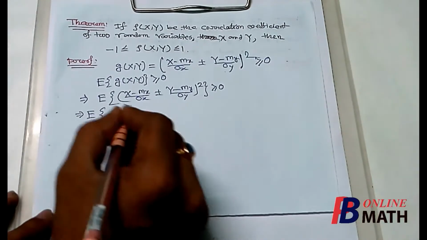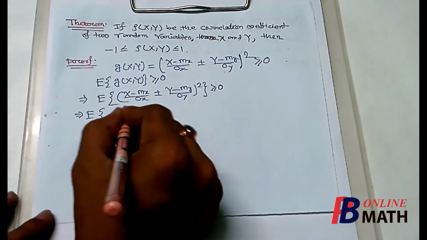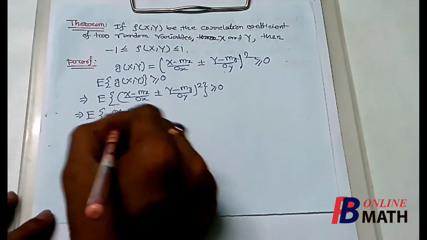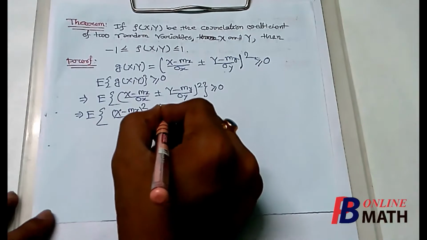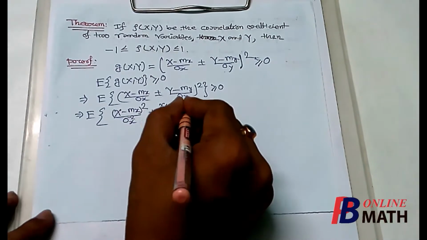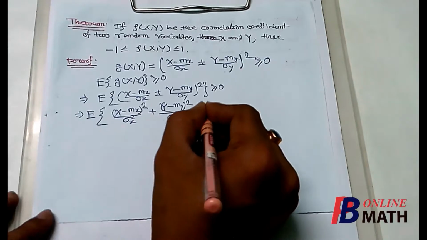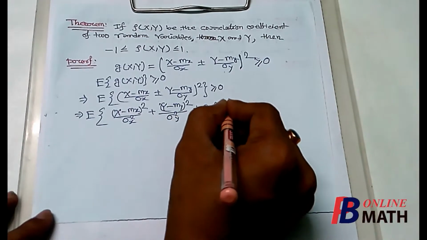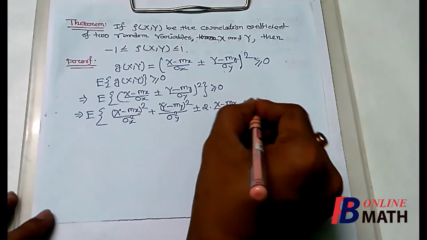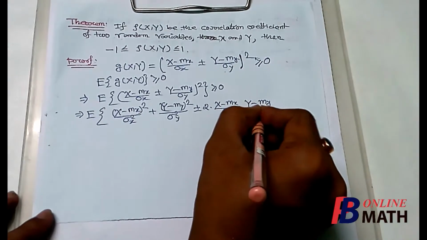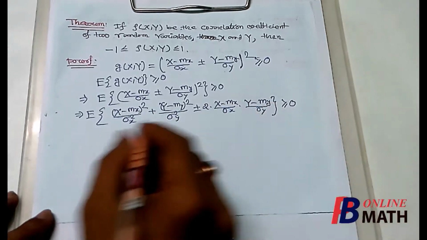Now if we expand (a plus minus b) whole square, then it is (x minus mx) whole square by sigma square x plus (y minus my) whole square by sigma square y plus minus 2 times (x minus mx) by sigma x into (y minus my) by sigma y. So it is greater than or equal to 0.